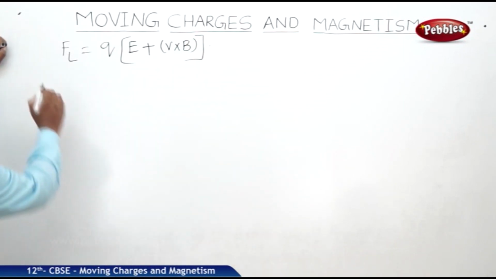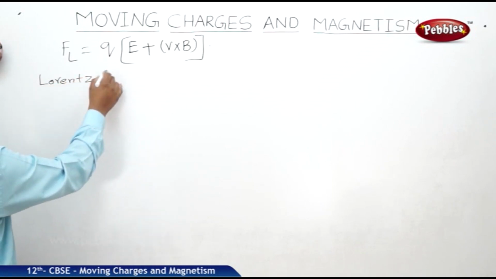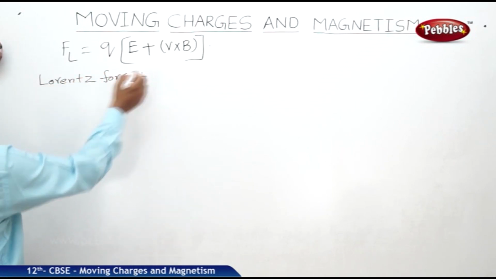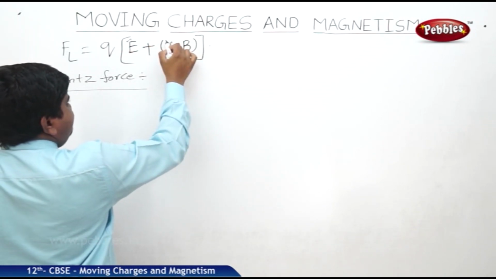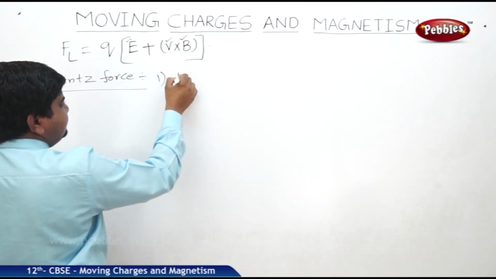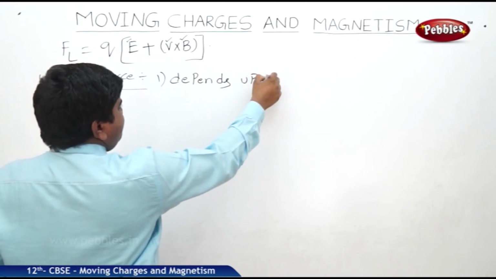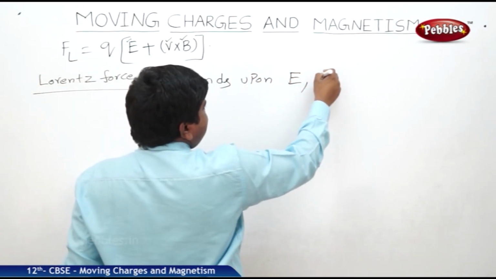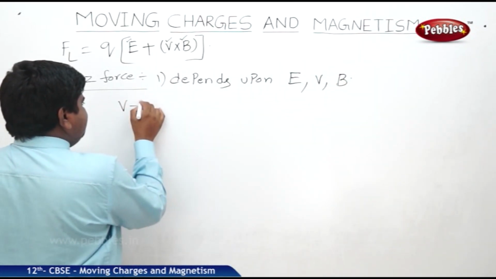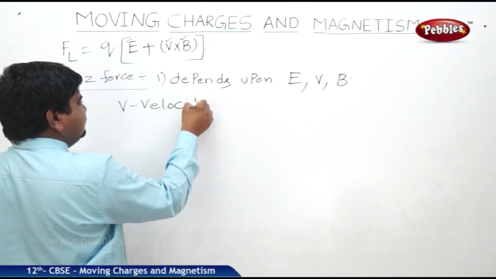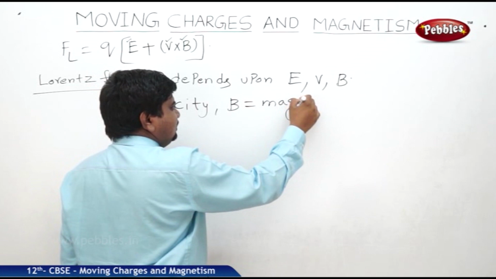The Lorentz force depends upon E, V, B. This is the first point. It depends upon the electric field vector, velocity and magnetic field, where V is velocity and B is magnetic field.